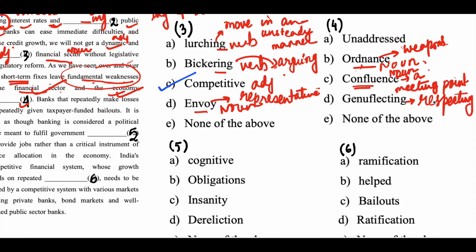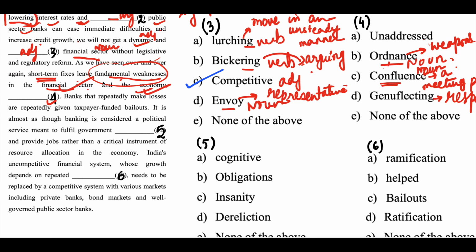Okay, so what is the correct answer? What is the answer? Here, as we have seen over and over again, short-term fixes leave fundamental weaknesses in the financial sector and the economy unaddressed. That is, it leaves the fundamental weaknesses ignored, not addressed. Unaddressed means not addressed, not resolved. Okay, so option A is the correct answer.